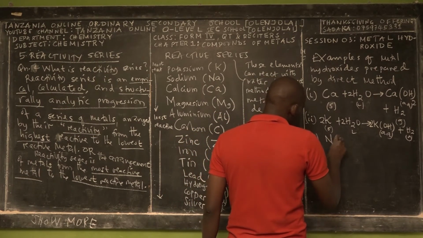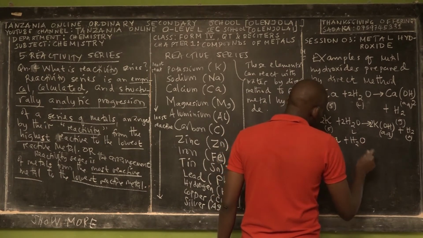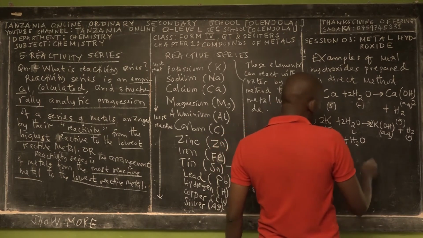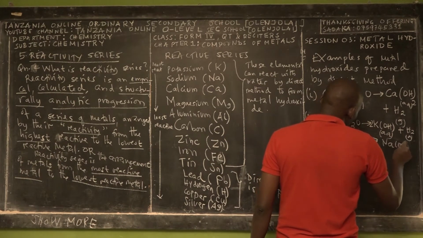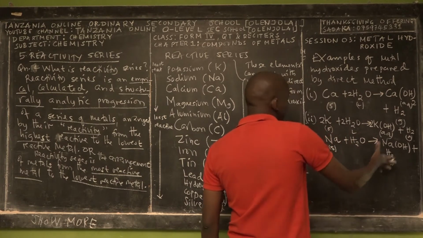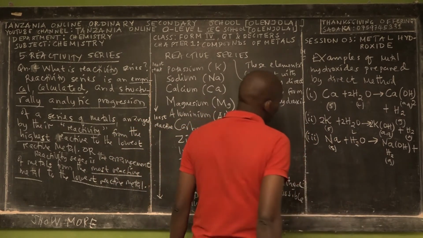Another most reactive metal is sodium. So we can take sodium in solid state and let it react with water, and form sodium hydroxide, plus hydrogen gas. On the left hand side we have 3 atoms of hydrogen, while here we have 2 atoms of hydrogen.